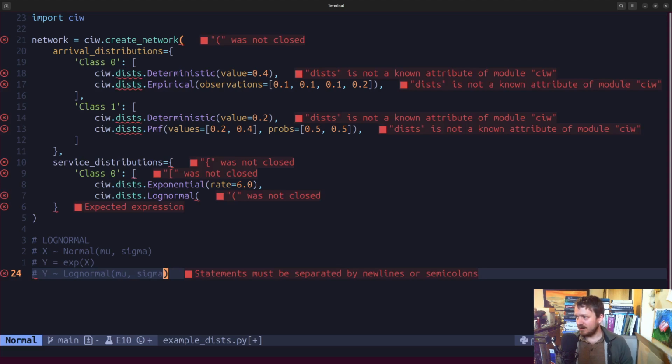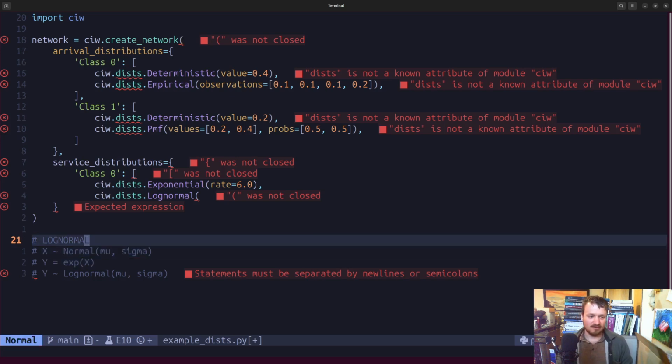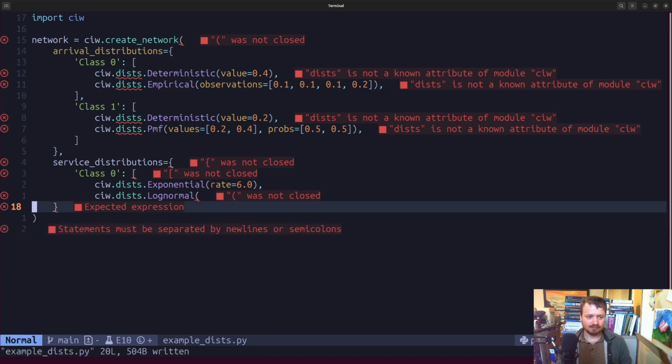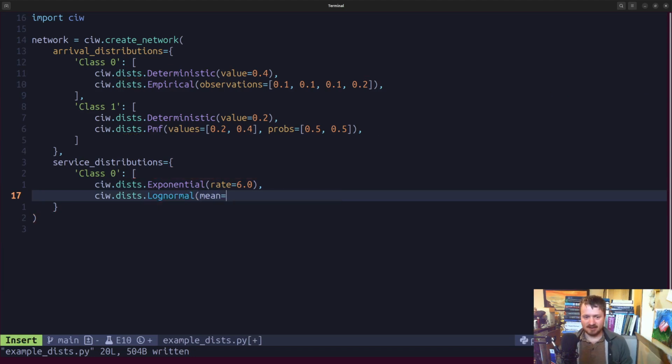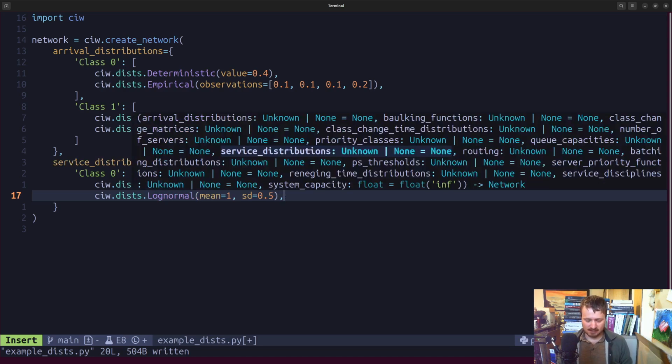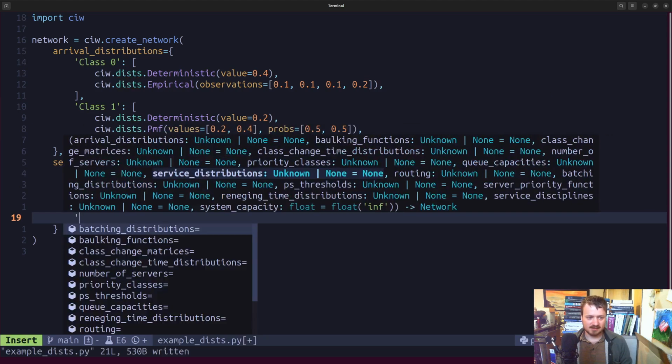For a lot of interarrival times, they need to be non-negative, and also service times need to be non-negative. And one of the nice things about applying this exponential function to a normally distributed random variable is that it turns all of the negative values into positive values. So that's very nice. And for that matter, it turns 0 also into a positive value. Okay, well, this function can be parameterized with a mean and standard deviation in Q. So we'll have mean and standard deviation of, let's say, 0.5. And that's probably good for class 0.